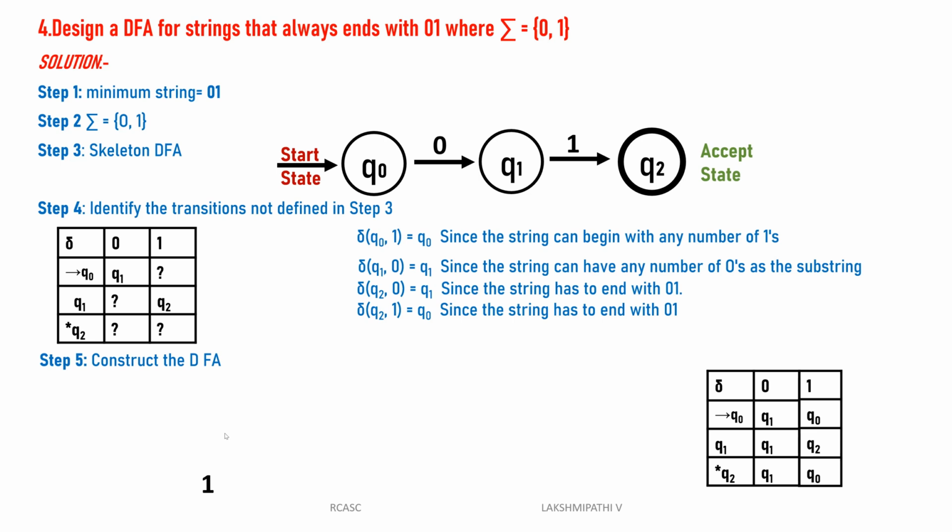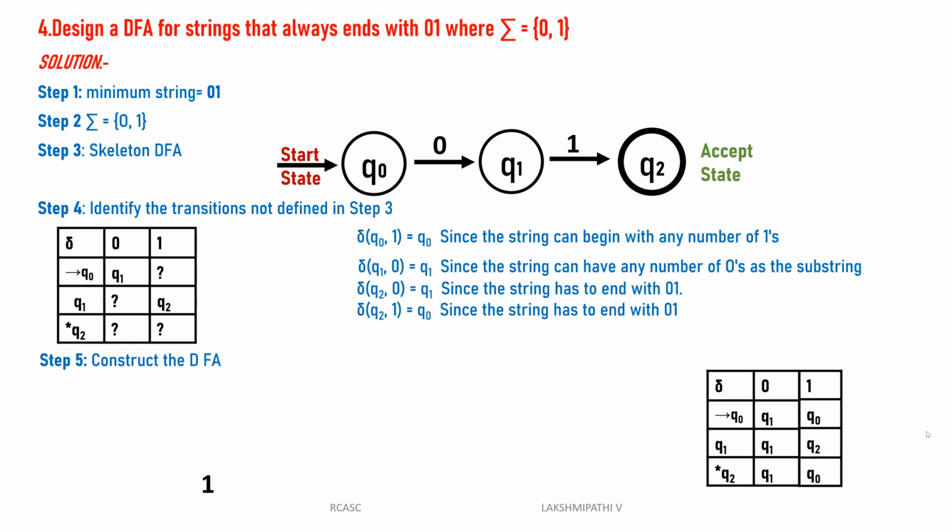For example, it keeps repeating the number of ones, and we can write q2 of 0. q2 of 0 is always given to the q1, because the string is always, for example, 1, then if you have one more 0, then 1. The string always ends with 0 1. That's why q2 of 0 we can give to the q1, then you have one more 1, it will go to the q2. Then it will end the loop.